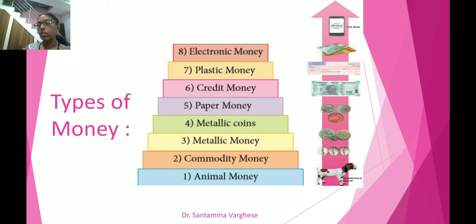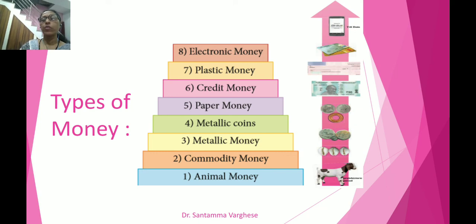Now token coin means those whose face value is higher than the intrinsic value. It is written 5 rupees, but the actual value of the coin is very less. Aluminum paisas and all that have a face value much higher. That is said to be token coins. Those coins are made of cheaper metal like aluminum, nickel, etc. These coins are of lower denominations and are generally used for smaller transactions. In India, all the coins circulated today are token coins.